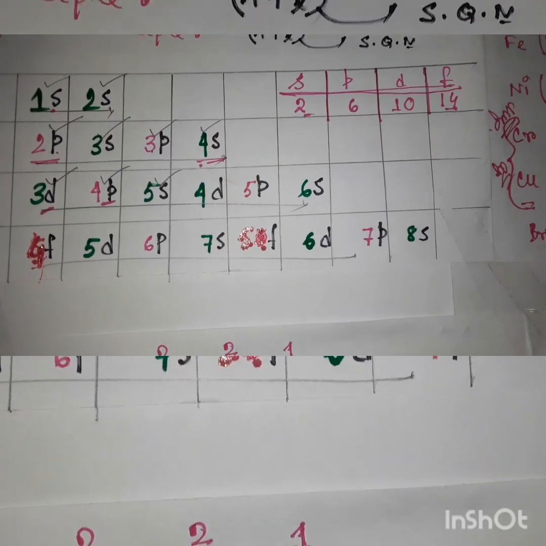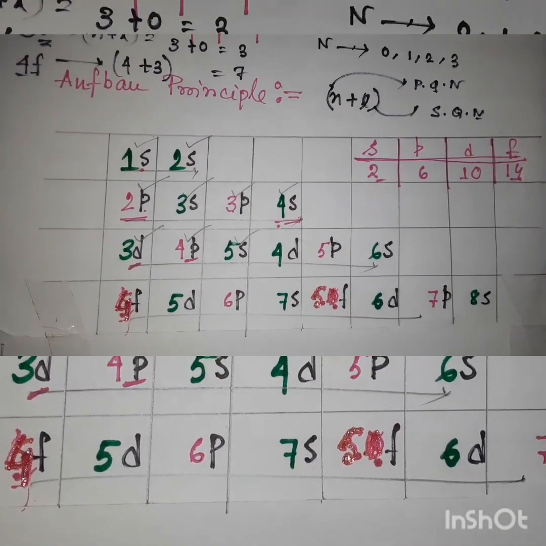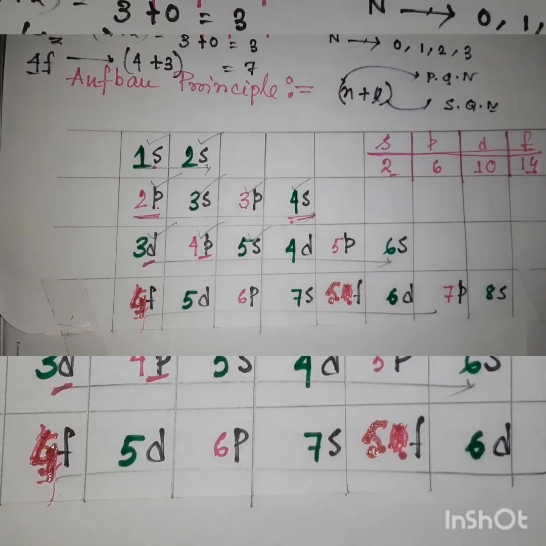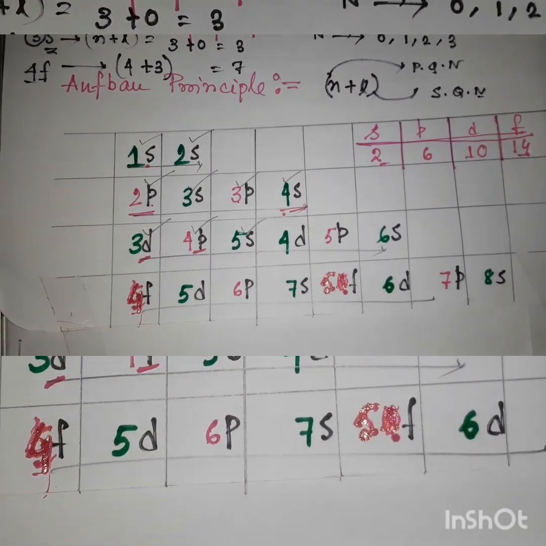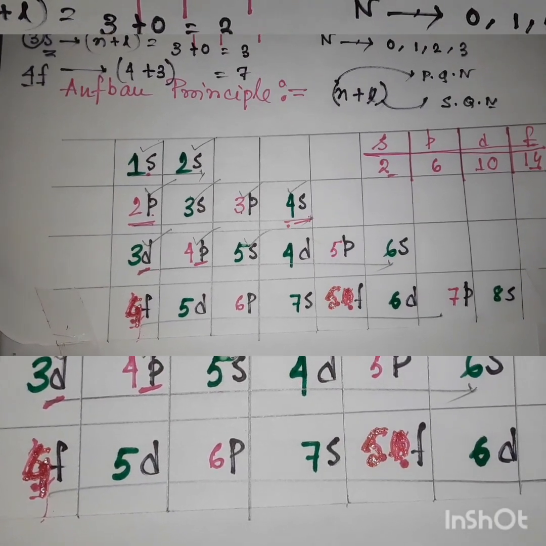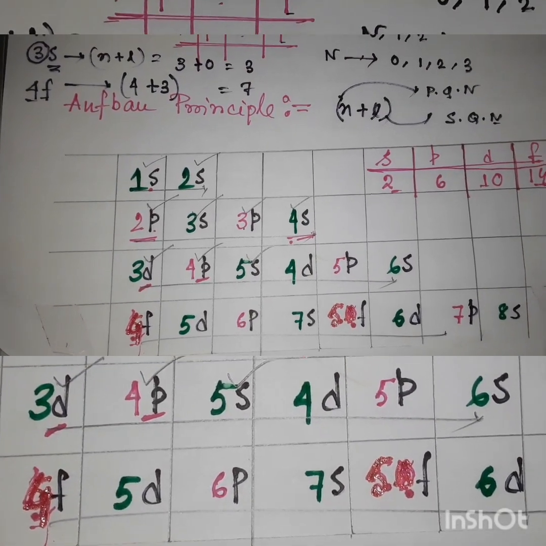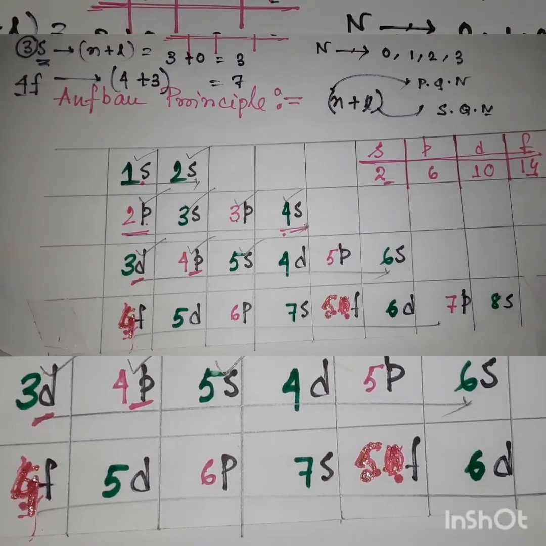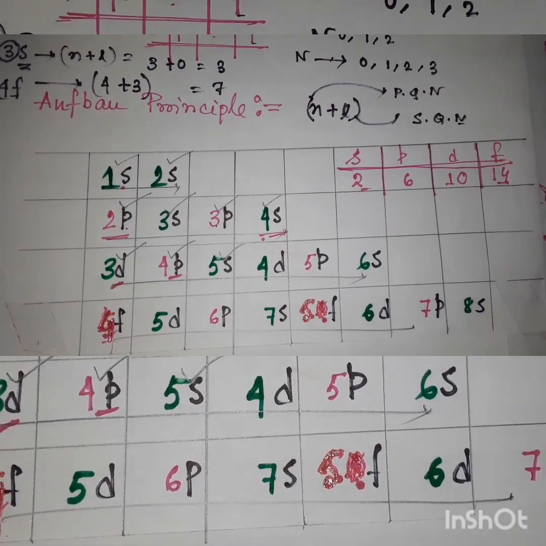The orbitals having lower energy will fill up first, and then filling increases according to energy. So the orbital with lower energy will take electrons faster than the next one.